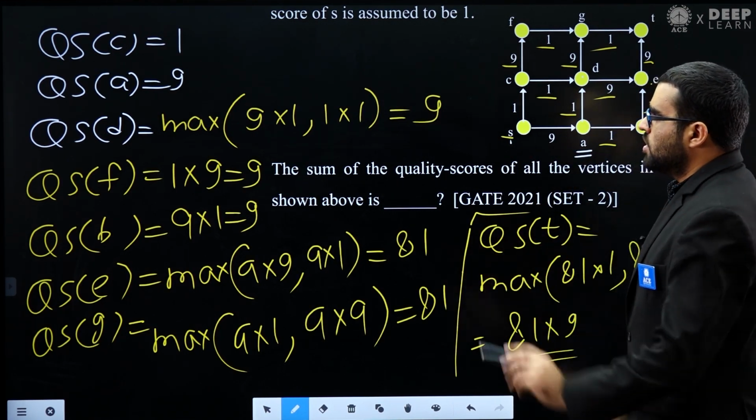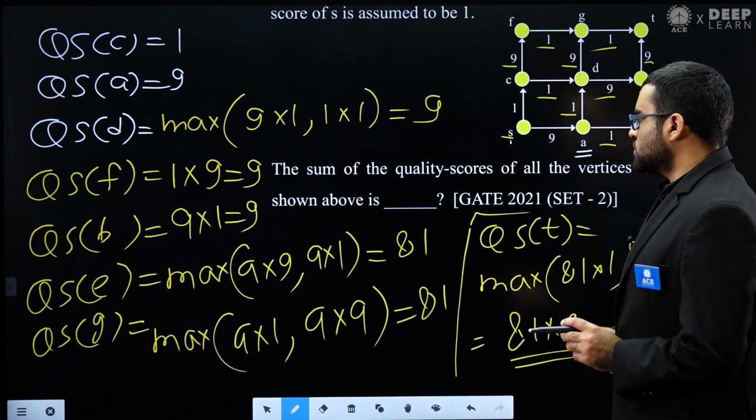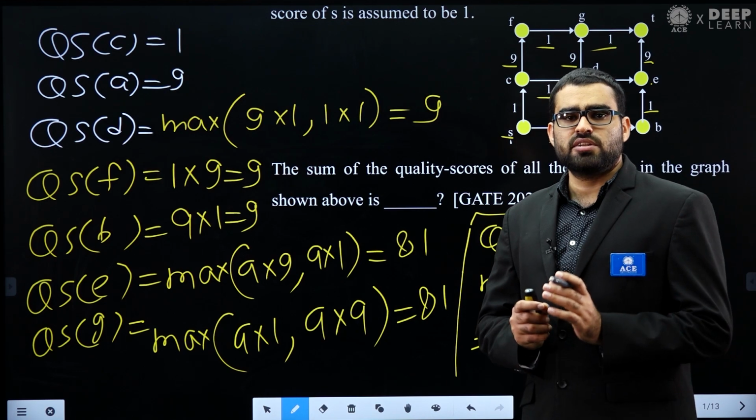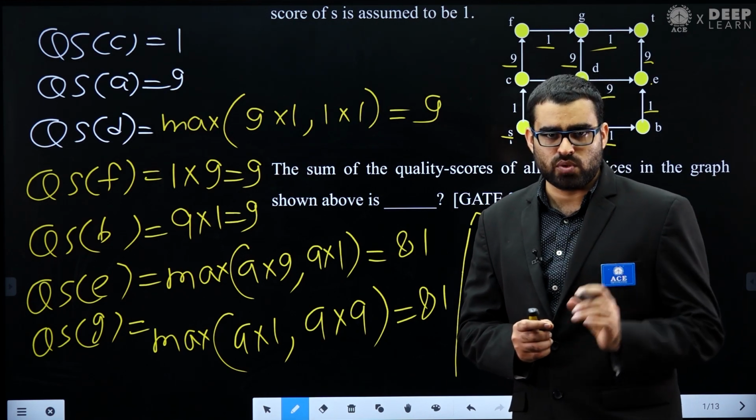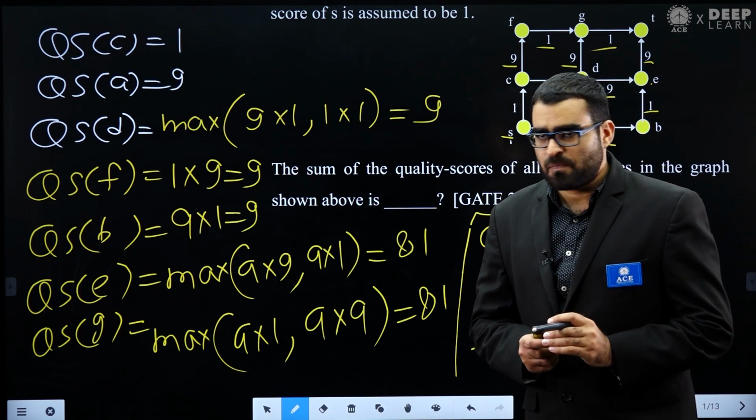So we have found the quality score of all the vertices. See what we have done in this question. In this question, he has given a new definition, that is called quality score. So first we have seen what is the quality score of a directed path.